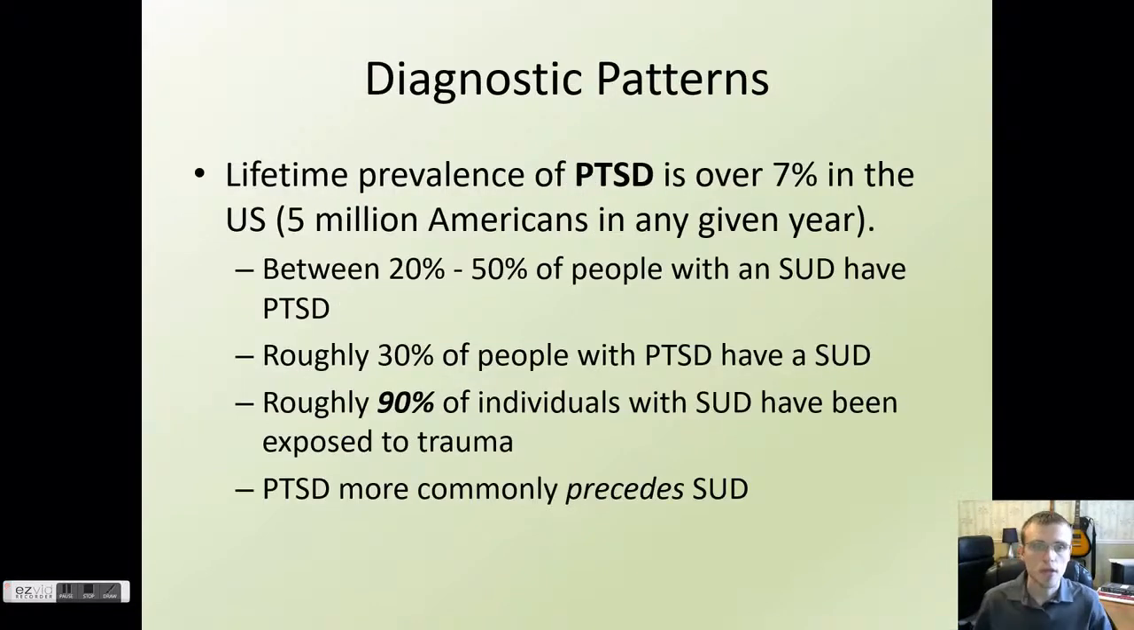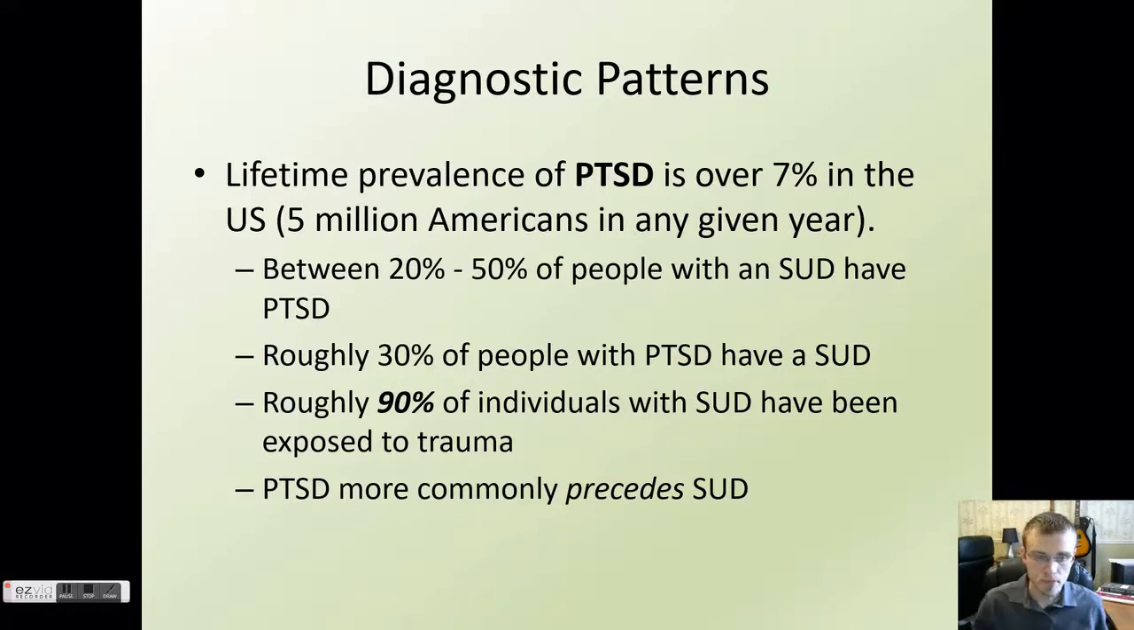So first off, we're going to talk a bit about the diagnostic patterns revolving around PTSD and trauma. For the average American, the lifetime prevalence rate of PTSD is about 7%, which is 5 million Americans in any given year. So those are two different rates. The lifetime is 7% of all Americans will be expected to receive a diagnosis of PTSD over their lifetime, where in every given year it's estimated that 5 million people will in that year report having PTSD.